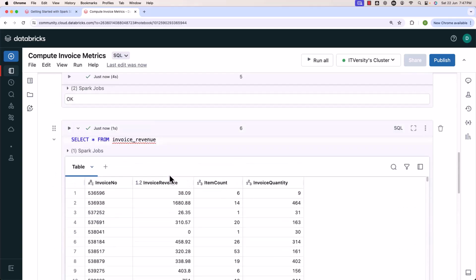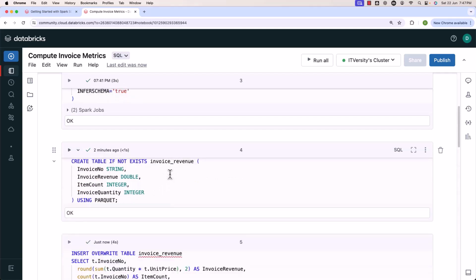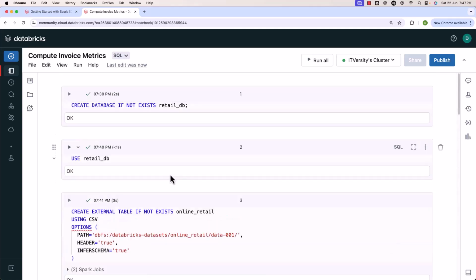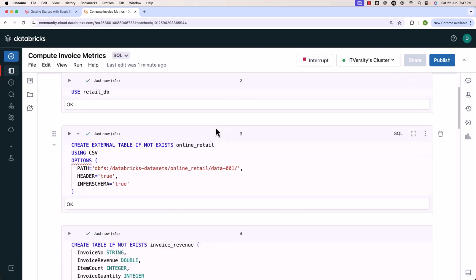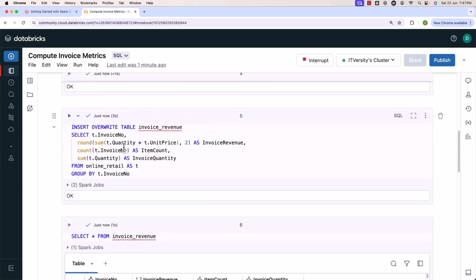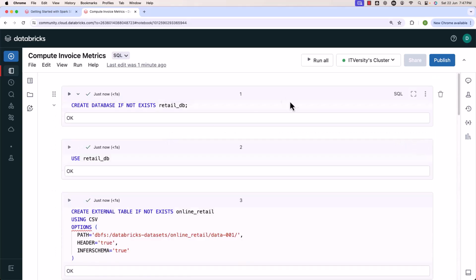This is how you can come up with end-to-end logic within a single notebook. Now, using any external orchestration tool or even Databricks jobs or workflows, you should be able to schedule this and run as per your schedule. Also, you should be able to click on run all to see if everything will run as per the expectations or not. You see, it is running as per the expectations. Everything is run. If you want, you can clear all the outputs.